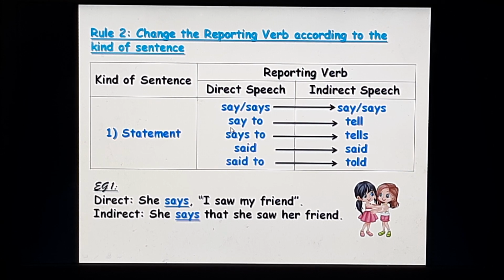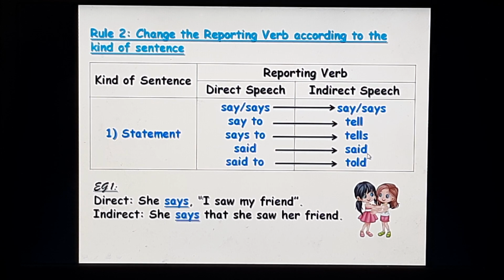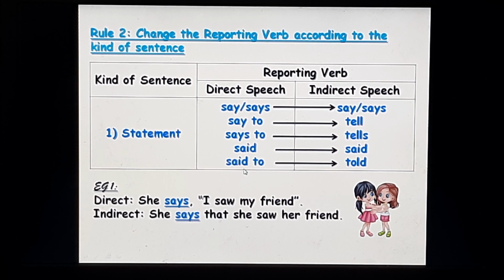The reporting verb say to will change into tell. Say is present tense and tell is also present. Says to will change to tells. Says and tells are in the present. Said will remain said in the indirect speech. Said to will change into told in the indirect speech. Said is in the past tense and told also is in the past tense.